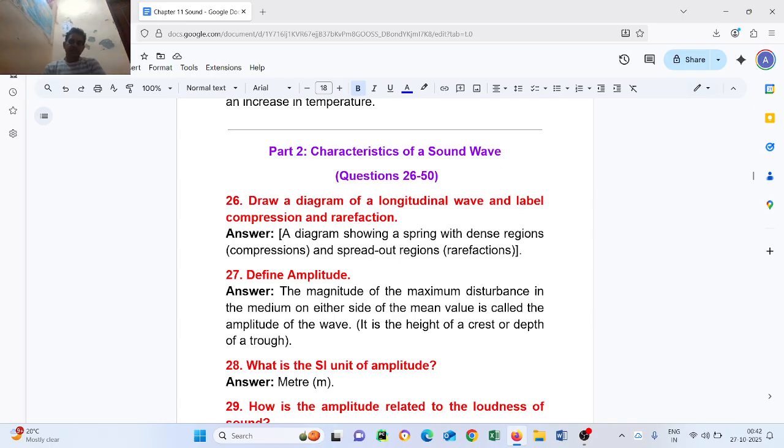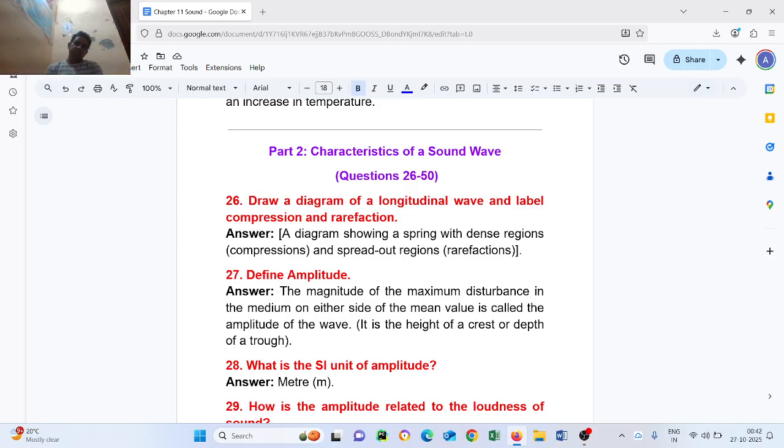Question number 26. Draw a diagram of longitudinal wave and label compression and rarefaction. Answer: a diagram showing the slinky spring with dense region, compression, and spread out region, rarefaction. Question number 27. Define amplitude. The magnitude of the maximum disturbance in the medium on either side of the mean value is called the amplitude of the wave. It is the height of crest or depth of a trough.